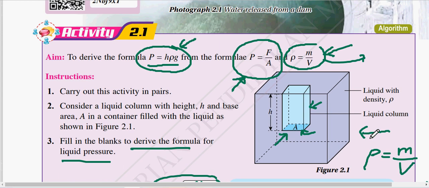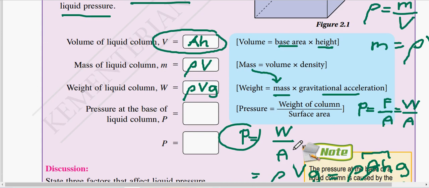Can you see? Given here is h rho g, but just now we have P equals rho h g. We can change the order, so just bring h in front, and it becomes like that. So from here, it means we have derived the formula of pressure in liquid from P equals F over A and from the density formula just now, so the formula becomes h rho g.